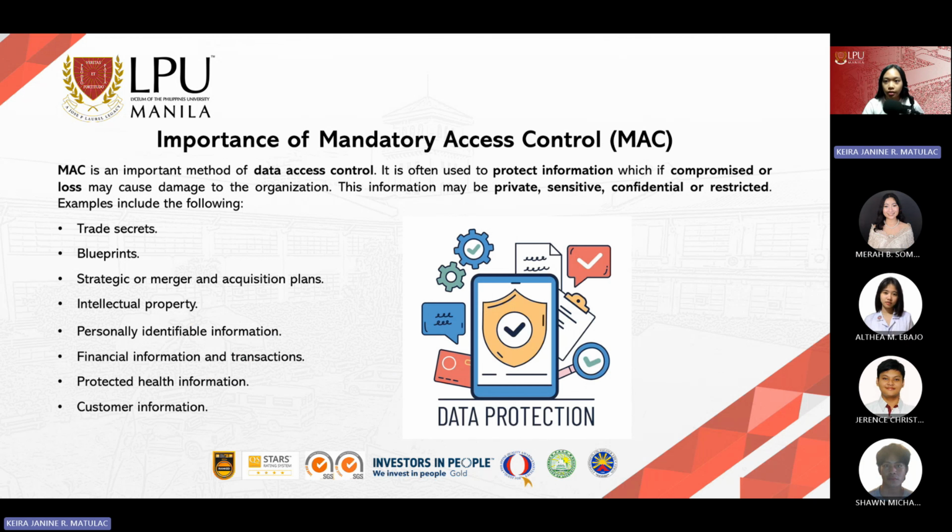Next is the importance of mandatory access control. MAC is an important method of data access control. It is often used to protect information which, if compromised or lost, may cause damage to the organization. This information may be private, sensitive, confidential or restricted. Examples are trade secrets, blueprints, strategic or merger and acquisition plans, intellectual property, personally identifiable information or PII, financial information and transactions, protected health information, and customer information.